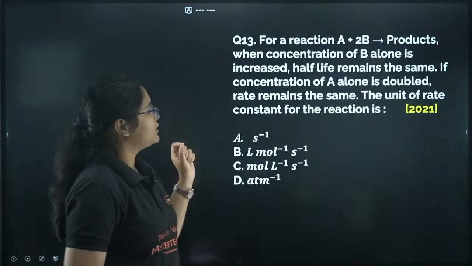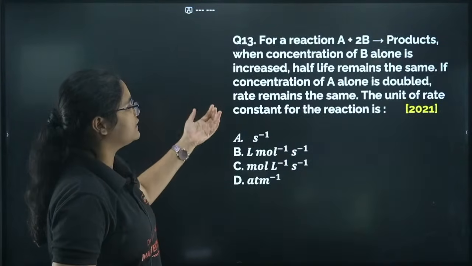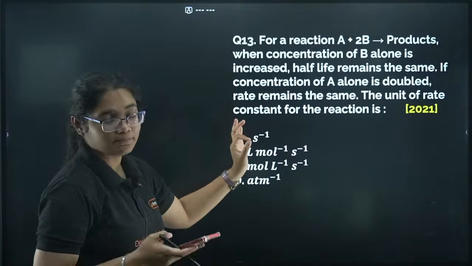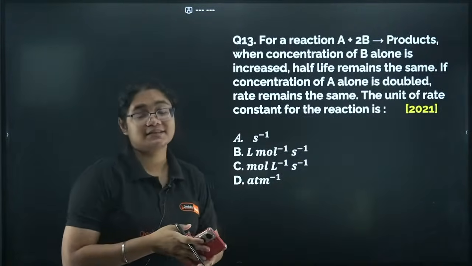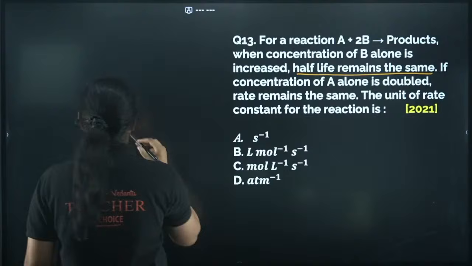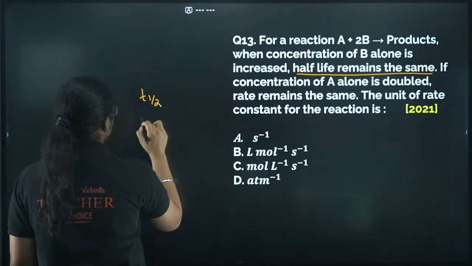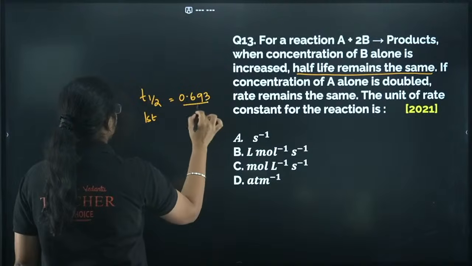Next, for a reaction A plus 2B gives product, when concentration of B alone is increased, the half-life remains the same. Means the half-life is independent of the concentration. So the t half for a first order reaction is what? 0.693 by K, right?